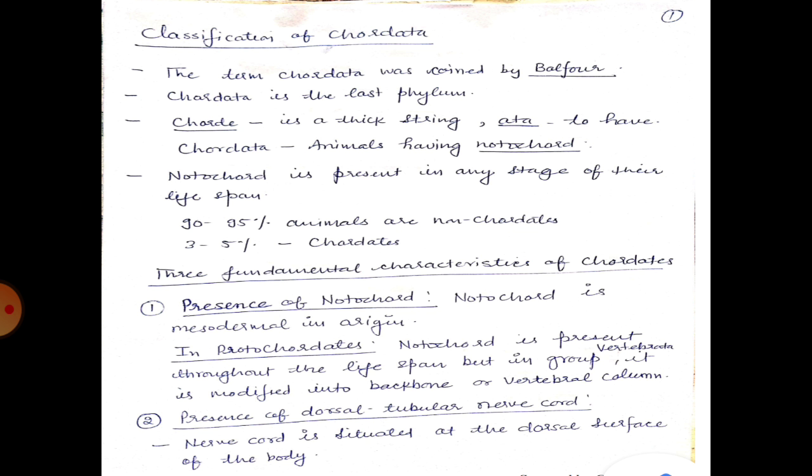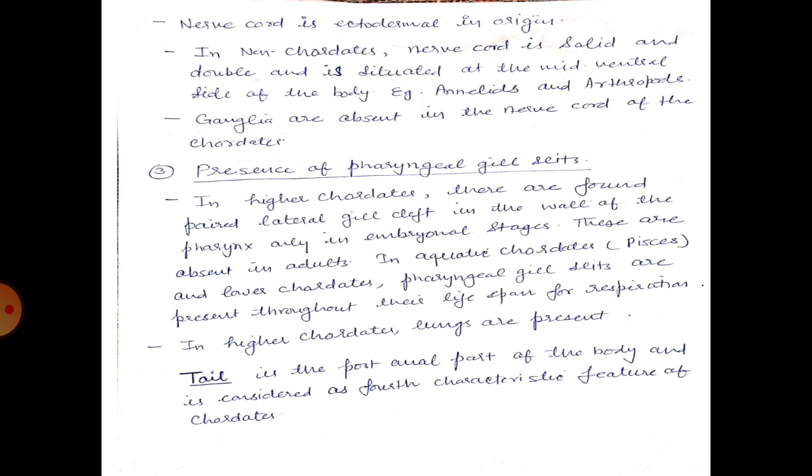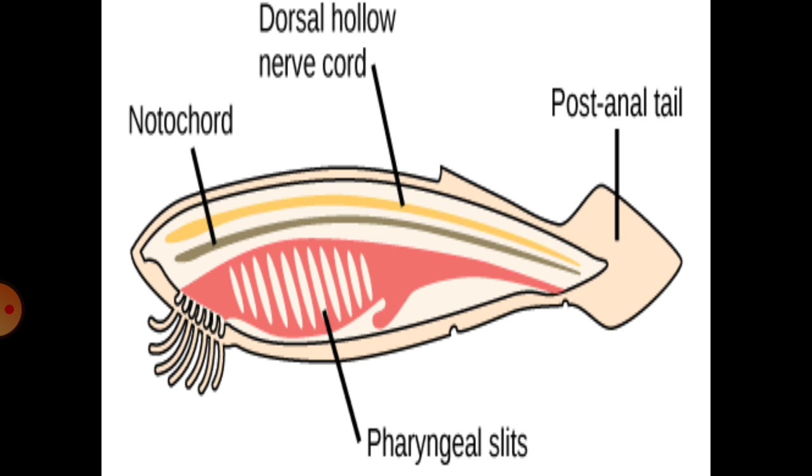90 to 95% of animals are non-chordates, while 3 to 5% of animals are chordates. There are three basic characteristic features of caudates, that is presence of notochord, presence of dorsal tubular nerve cord, and presence of pharyngeal gill slits. Tail is a post-anal part of the body and is considered as the fourth characteristic feature of the caudate. This figure shows the four characteristic features of the simple caudate animal.